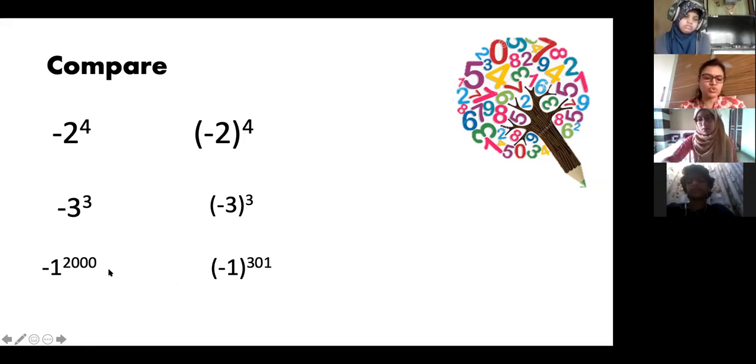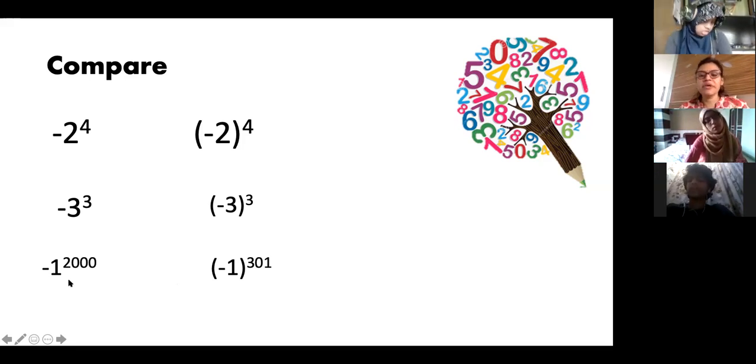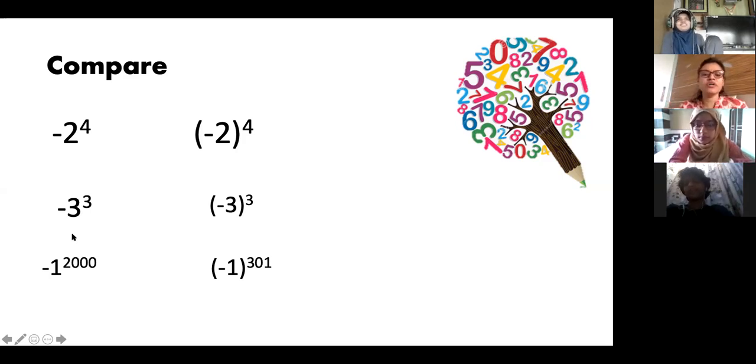Minus 1 raised to 2000. It will be minus. Yes, that is sure. The answer is minus because you are putting the minus sign after finding 1 raised to 2000. What is 1 raised to 2000? It is 1 only. Answer will be 1 only. Whatever power you put on 1, even infinity, the answer will be 1 only. Because 1 into 1 into 1, however many times you do it, you will get 1. Okay. So your answer will be minus 1.